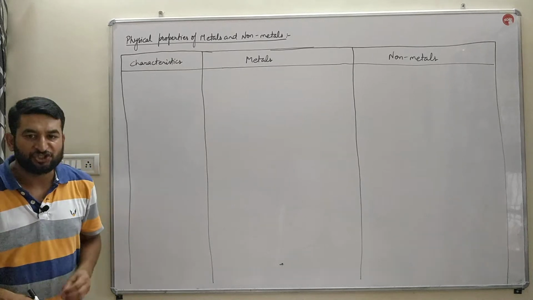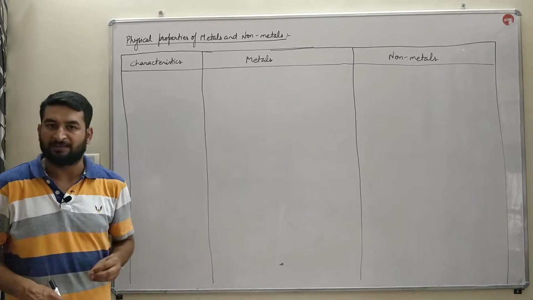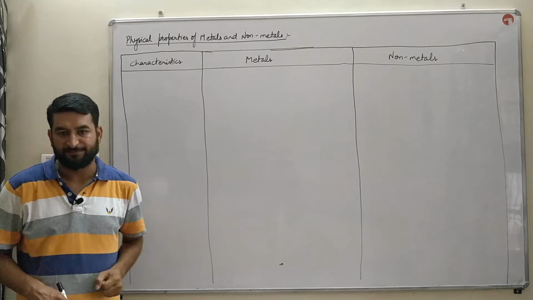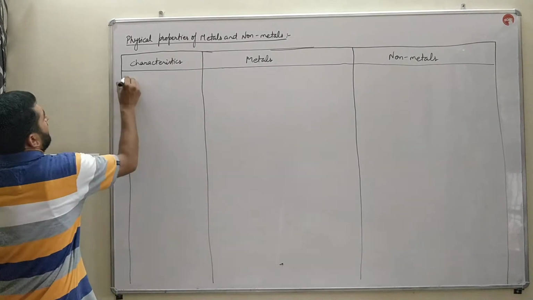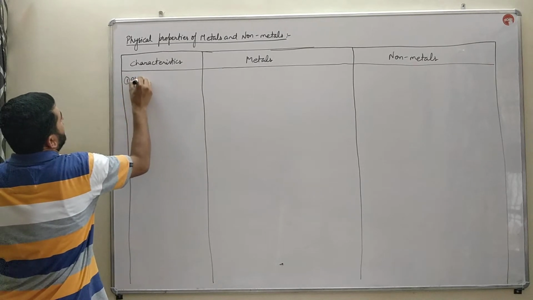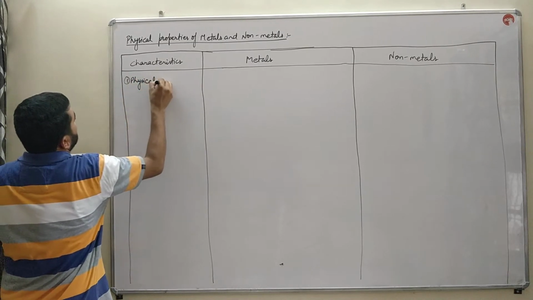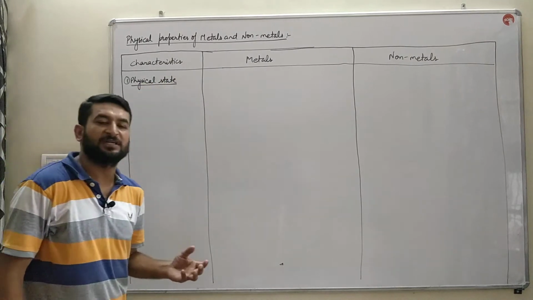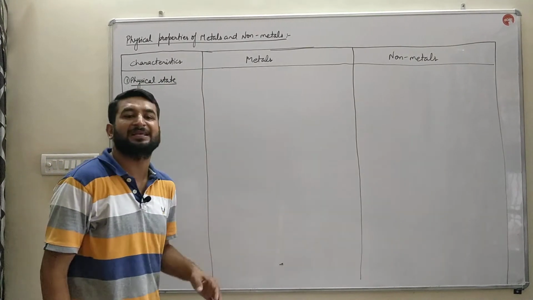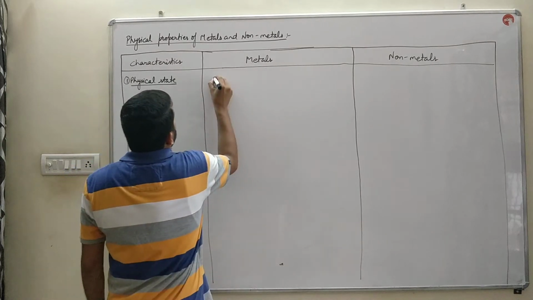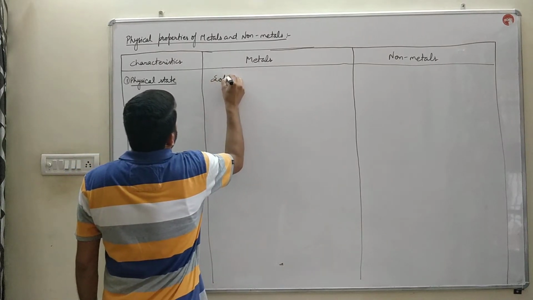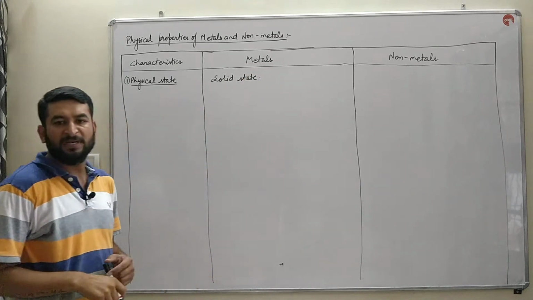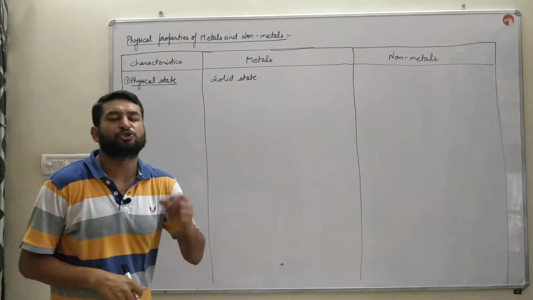Now we will differentiate the metals and non-metals on the basis of their physical properties. The first physical property on which we'll do this differentiation is physical state. There are three physical states of matter: the solids, liquids and the gases. Most of the metals are found in solid state. The metals are generally solid in nature,